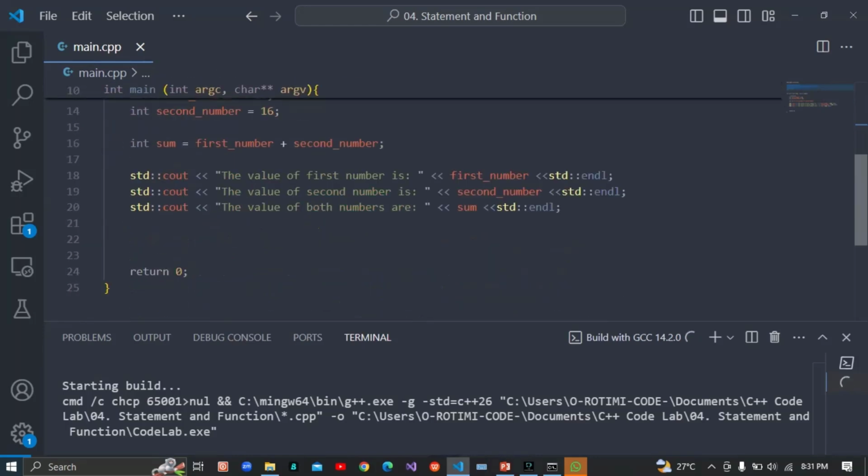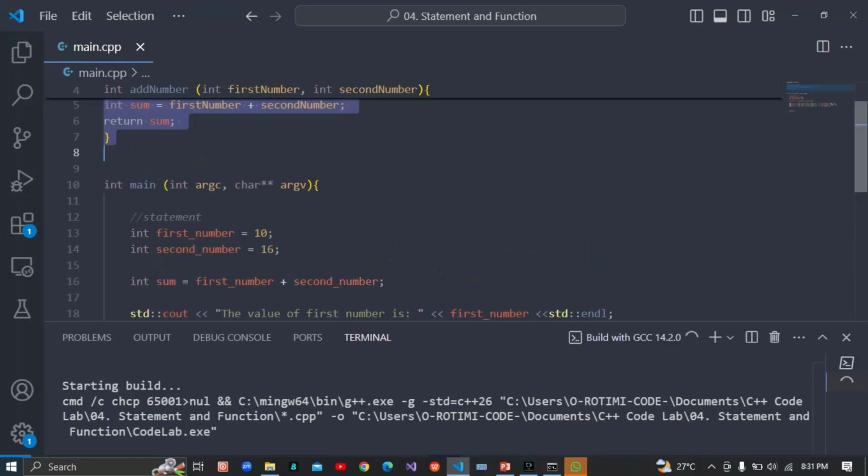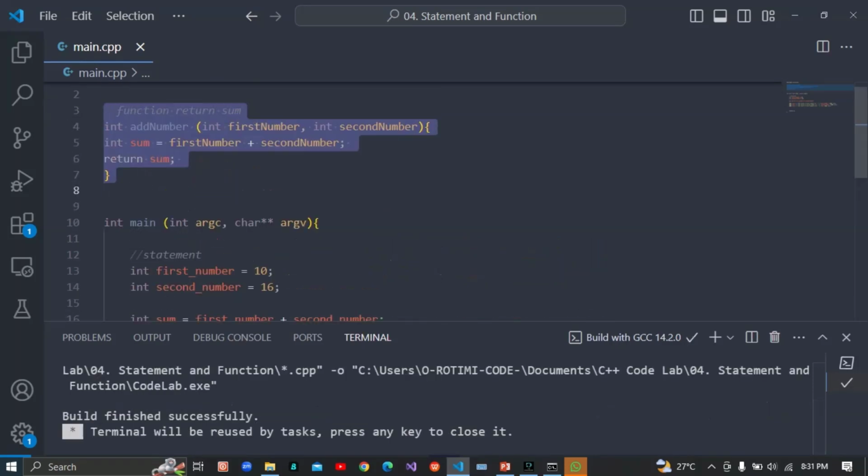Just try and get what a function and a statement are. Inside of a function, we can locate our statements. Every function contains blocks of statements. This is a statement, and I can add or make more statements in here.